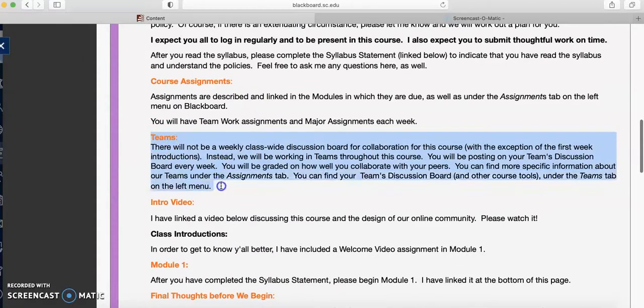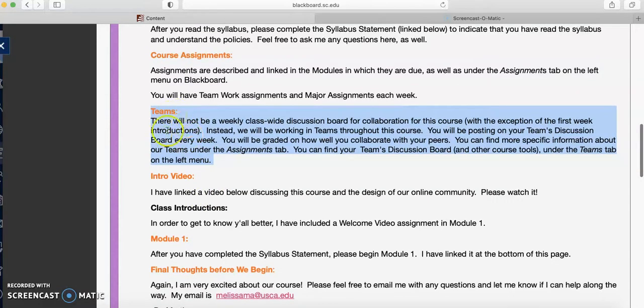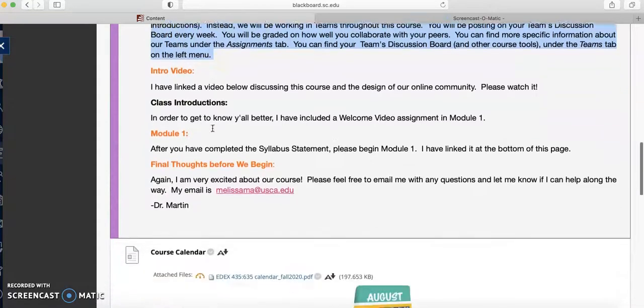You will be in teams throughout this course. You'll be analyzing a case study together as a team. This is a kind of a large class, so your teams will have about 6 people in each team. There'll be more information about this under assignments that I'll get to in just a second.